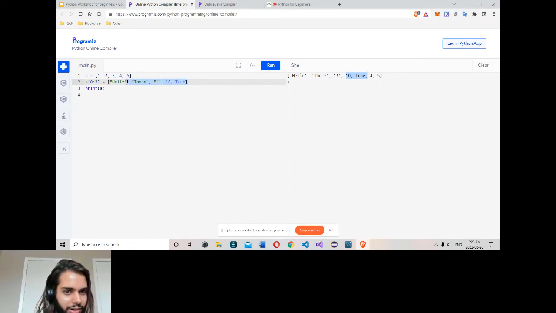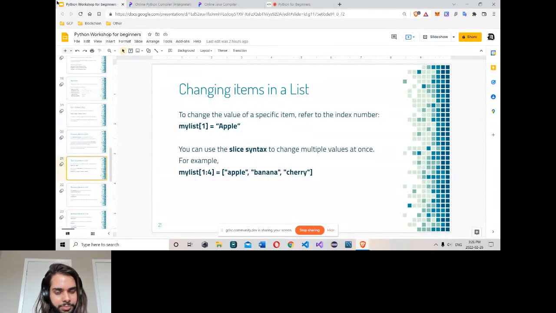But if I pick 1, 2, 3 and give only one value to them, it replaces them all. It took all 3 elements and replaced them with the hello. So this way you can add more, and you can also remove with the slice syntax in a list.